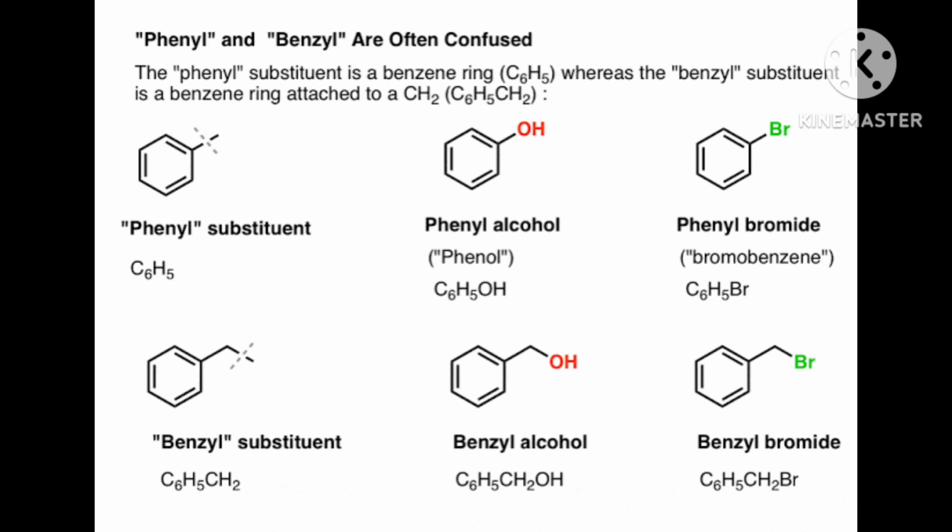Now in the first carbon, where 2 hydrogens were there, 1 hydrogen is replaced with 1 methyl group. Then that carbon is attached with 2 carbons, one in the long chain, that is the propane chain, and the other is the branch.